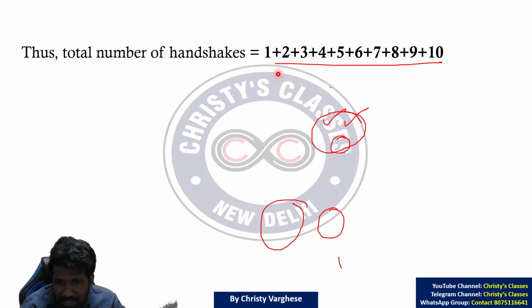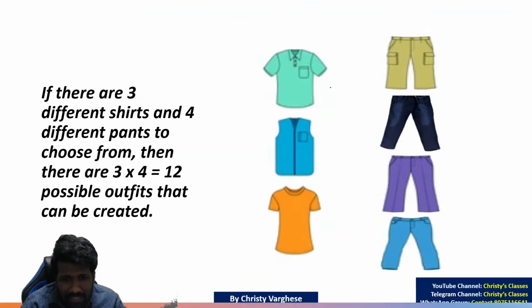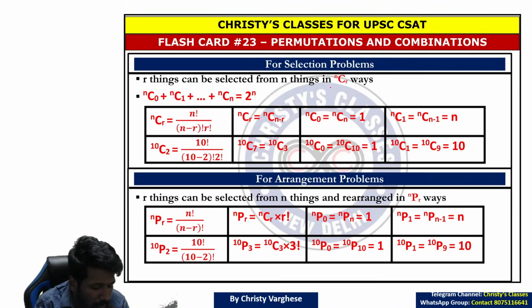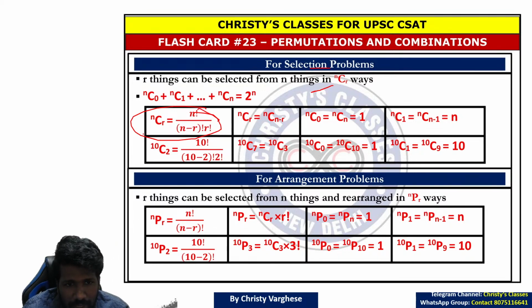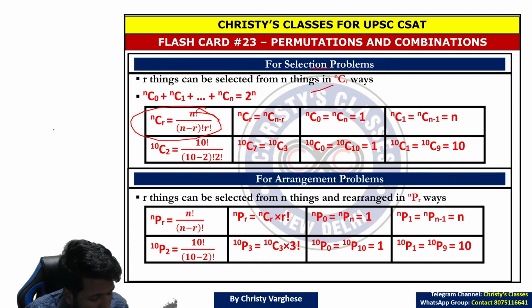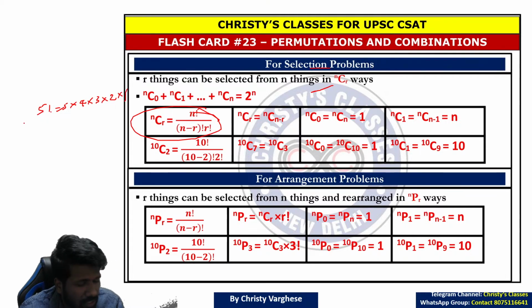So what is C? For those people who don't know what C and P are, I will explain that formula once. nCr is equal to n factorial divided by n minus r factorial into r factorial. What does that formula mean? First of all, you should know factorial. In the anagram chapter also we discussed the fundamental principle of counting, and we also discussed factorial. What is factorial? 5 factorial means 5 into 4 into 3 into 2 into 1. 10 factorial means 10 into 9 into 8 up to 1.